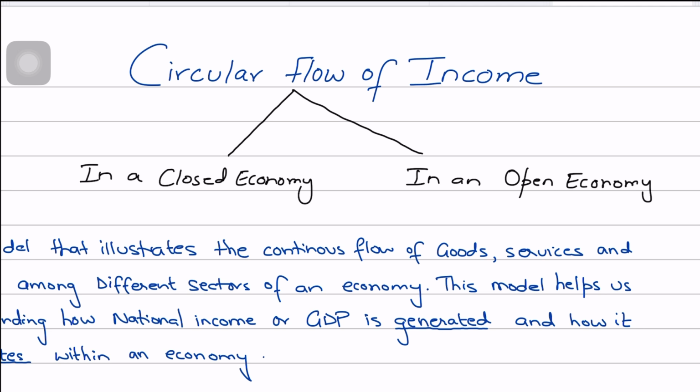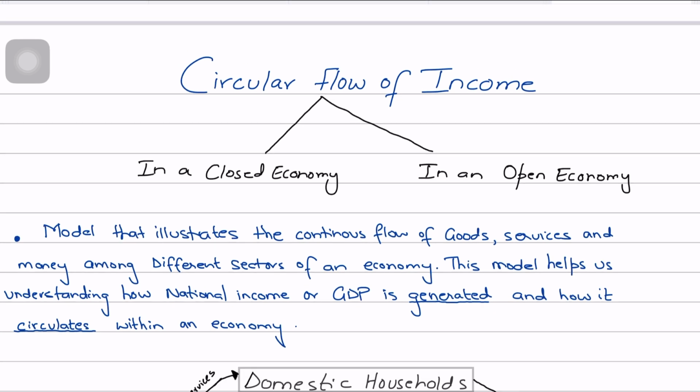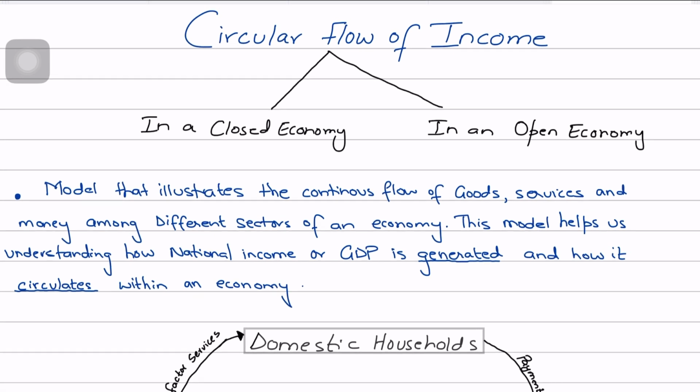If they want to test you, they will definitely test you on open economy, although you must also know the closed economy, because it is just a very simplistic model. So you need to define not only what circular flow of income is, but also what closed economy or open economy is, as part of your assessment objective 1, if you're answering any past paper question on this topic.